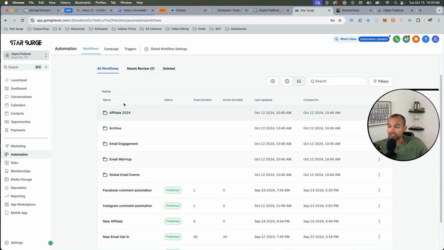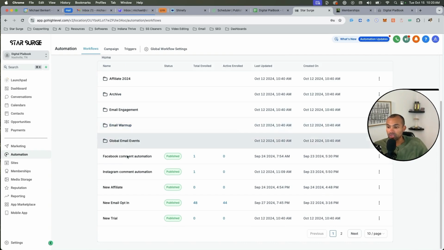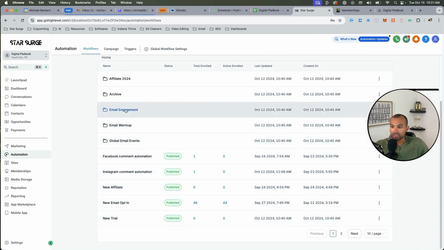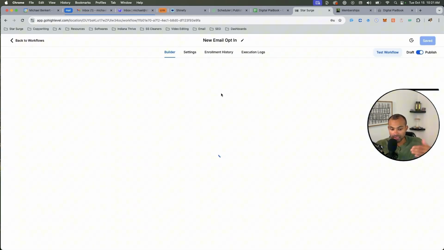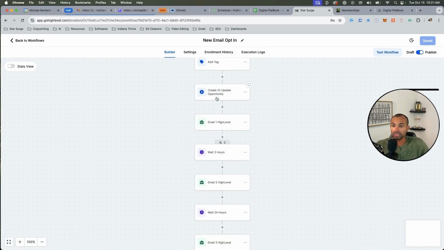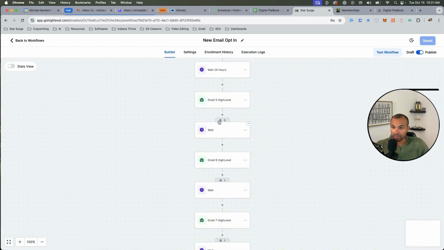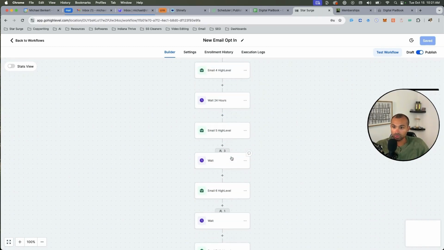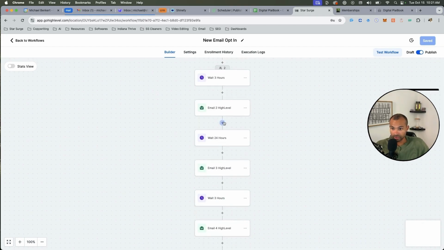So these ones up here, don't even worry about. The ones down here are the ones you're going to want to worry about as far as getting set up, which is the Facebook comment automation, Instagram comment automation, and then the new email opt-in. What the new email opt-in does is, when someone clicks on your link or submits a form, it puts them in here, which is going to send them emails every day directing them to your affiliate link.